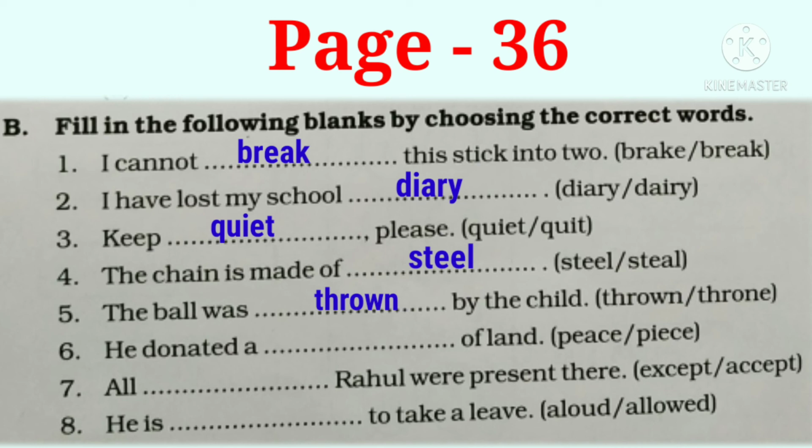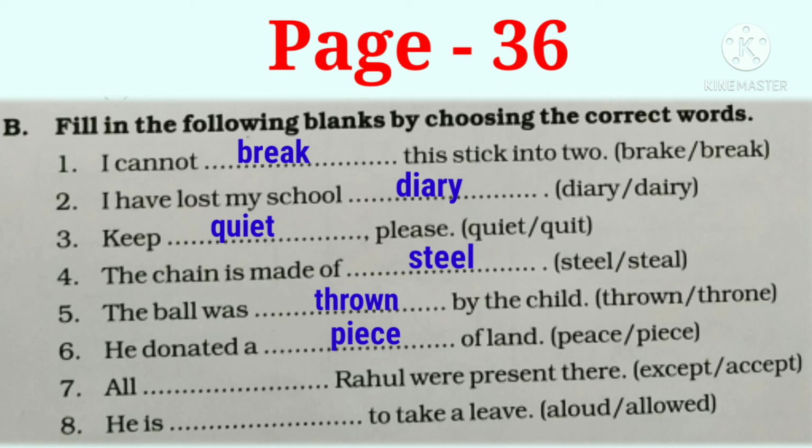The next sentence is: he donated a dash of land. The options are PEACE or PIECE. Yes, it's very easy. The correct answer is PIECE, piece of land. Piece means a portion. It can also refer to an artistic creation, for example, a piece of music. And the word with the spellings PEACE means freedom from disturbance.